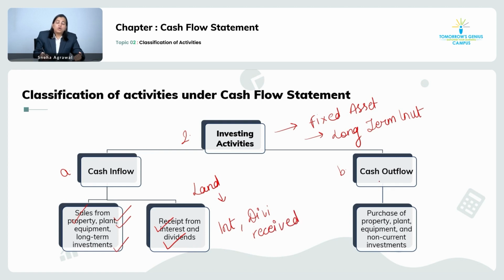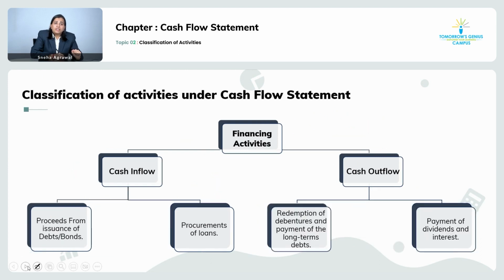Okay, what were the cash outflows? Purchase of assets, purchase of non-current investment. Non-current means long term. Okay, understand, current investments are part of your cash and cash equivalent. Lastly, we had the activity called financing activity. What were the financing? We take a loan from the bank, right? For expanding, we need money.